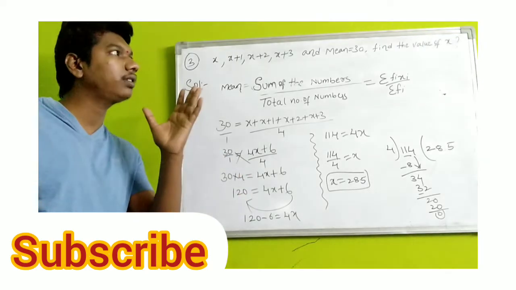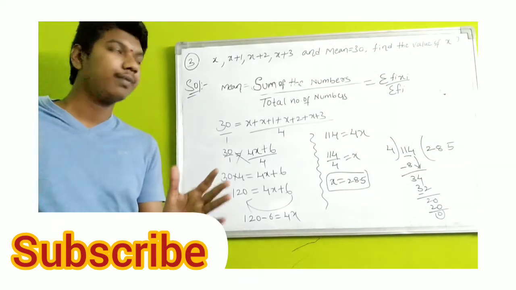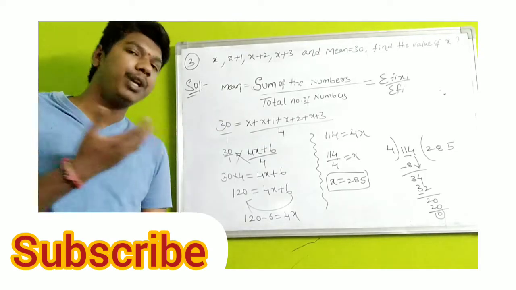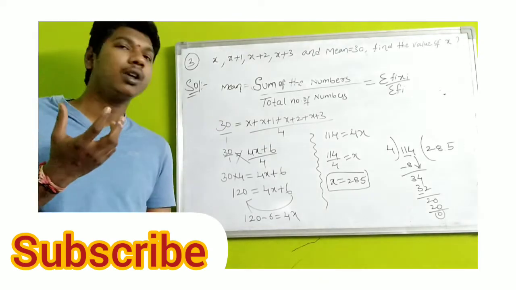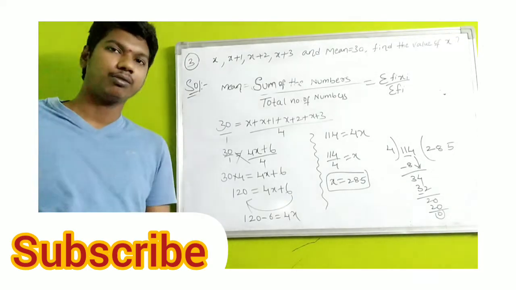Remember, this is the way of finding the x value. In the question, direct values are not given; values are given in terms of variables. By using those variables' values and by using the mean value, we have to find the value of x. This is the way of finding.